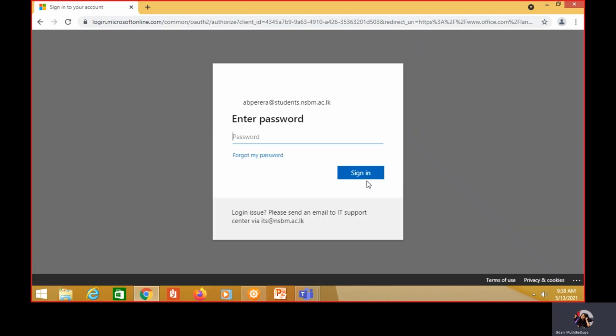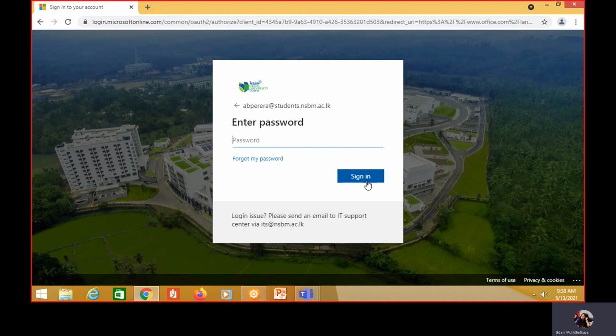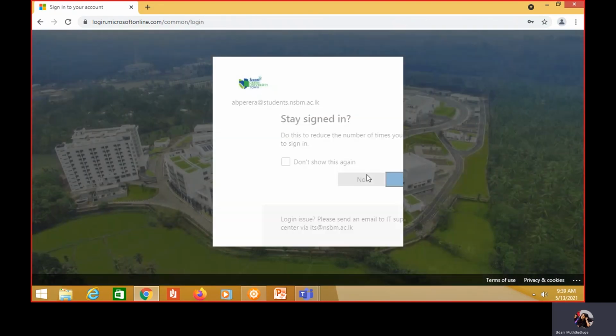Then you will come to this place where you will have to type your password. The password is also provided to you by NSBM Green University. So you have to type the same password which is provided to you in the list of credentials given. Once you type the password, you have to click on sign in.